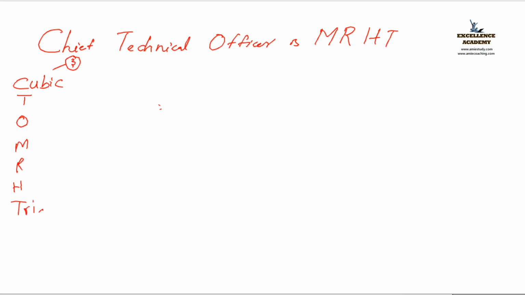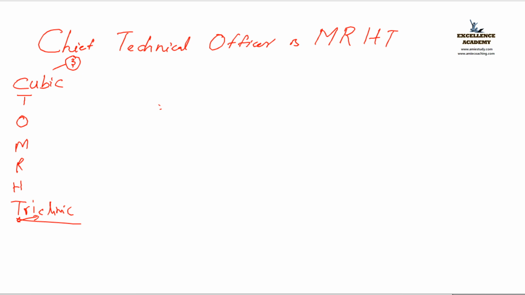That is triclinic. Got it? Tri means what? 3 itself. So easy to remember. Cubic, first and last you have to write first. Both represent 3. Cubic and tri.